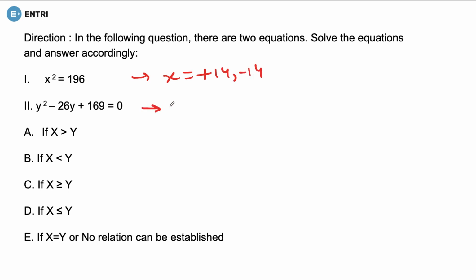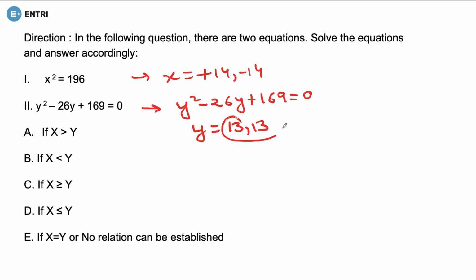If we talk about the other equation, y square minus 26y plus 169 is equal to 0, if you solve this equation, y's value is going to be 13 and 13. That means both the values are positive 13s. So we know that you can't tell the comparison between them. You can't say that y is always greater or y is always smaller, because one time the x value is greater, one time x is lesser than it. This means no relation can be built between them.